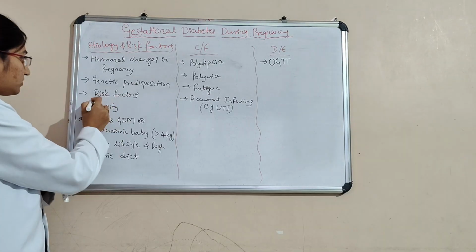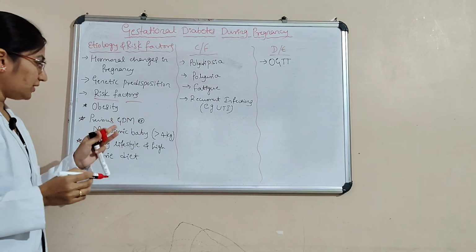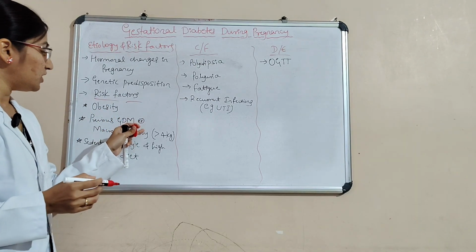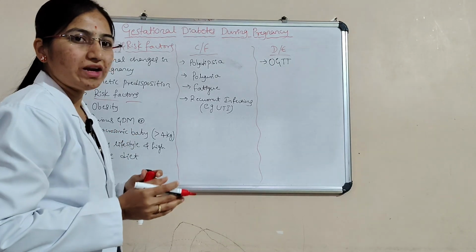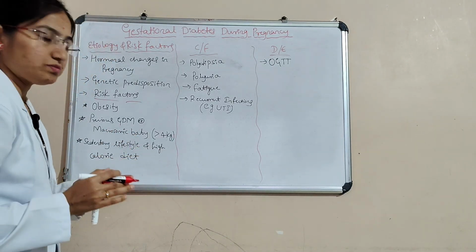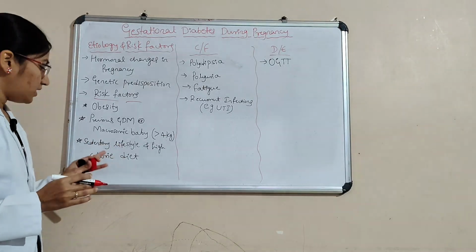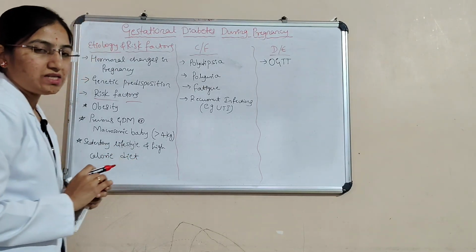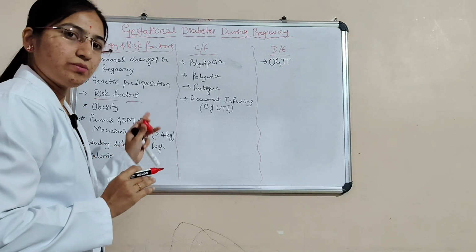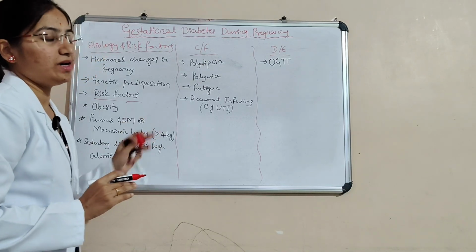Risk factors are obesity, previous gestational diabetes mellitus, or a macrosomic baby, that is more than 4 kg baby weight, and then sedentary lifestyle and high calorie diet. These are the etiology and the risk factors of GDM, gestational diabetes mellitus.